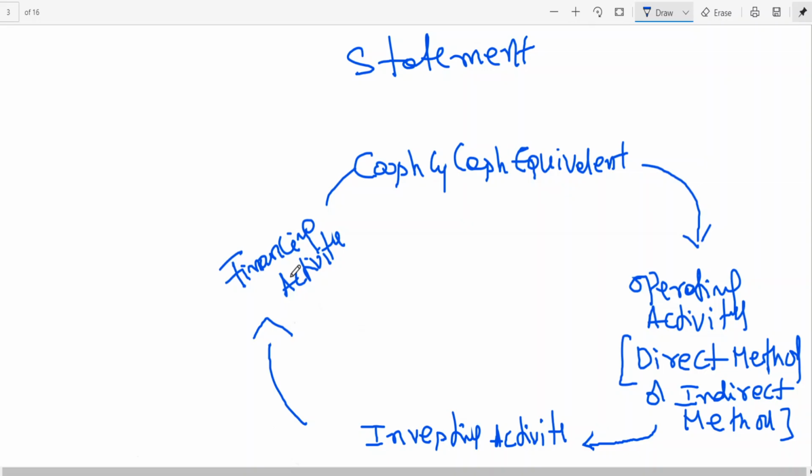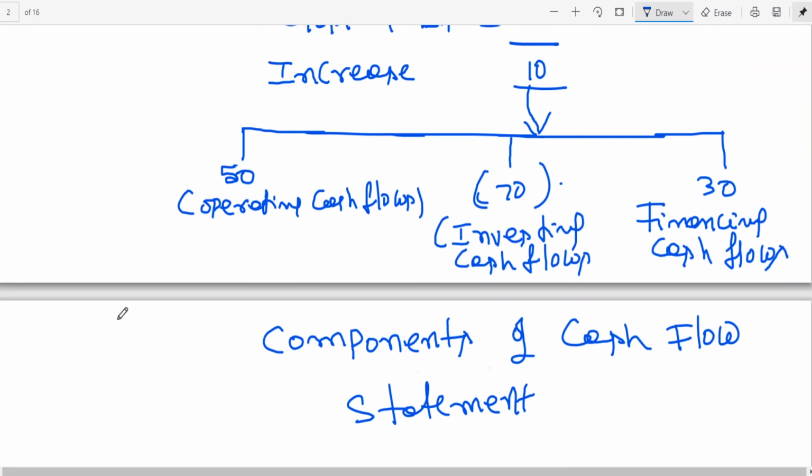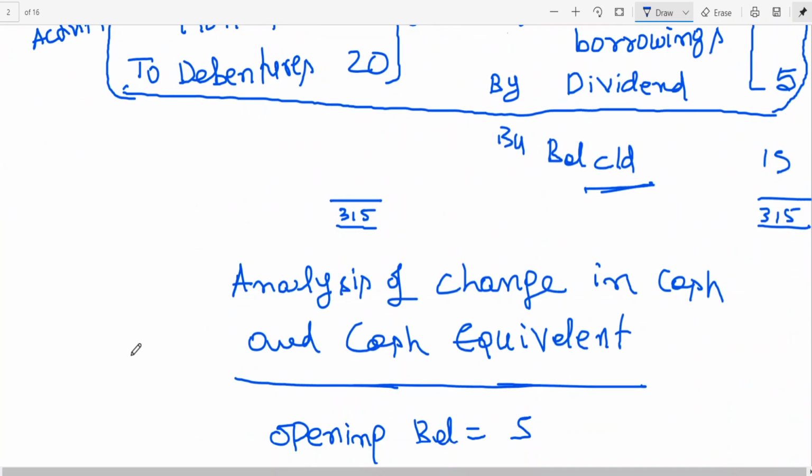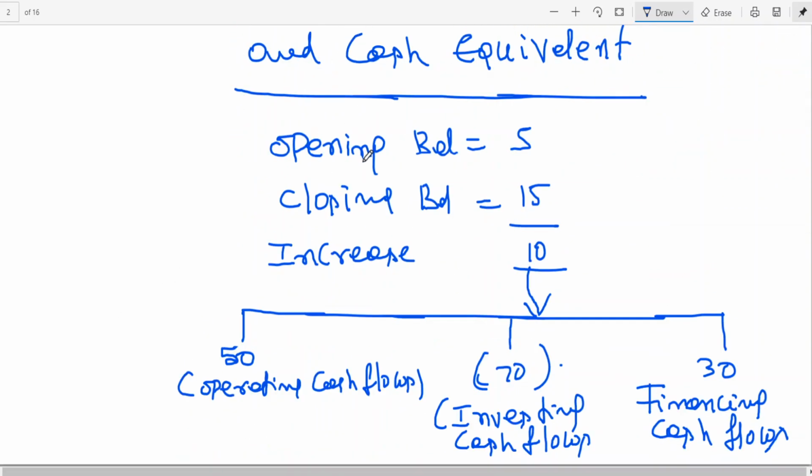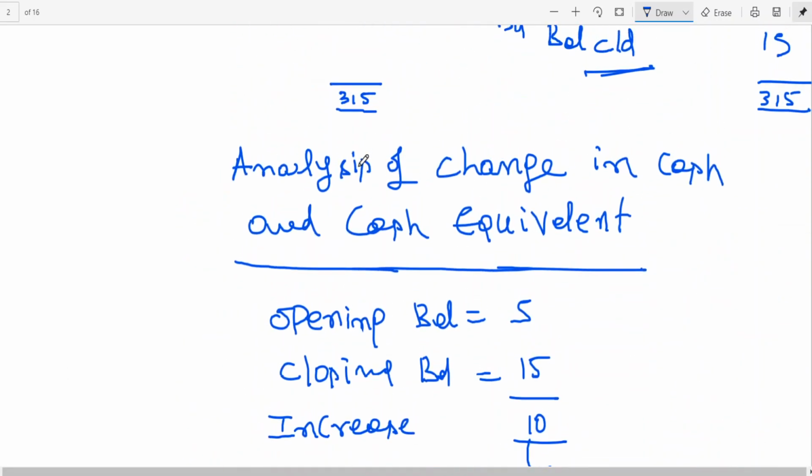So therefore we can say the cash flow statement communicates the extent of cash generated from the business operations and its utilization. This is what I told you. So the cash flow statement will give you clarity on the extent of cash generated from business operations and its utilization, how it has been generated.